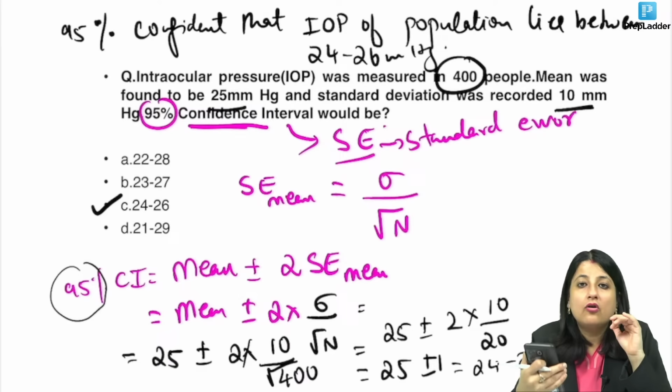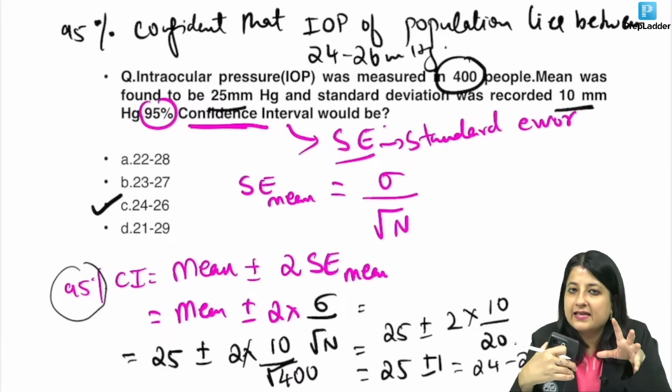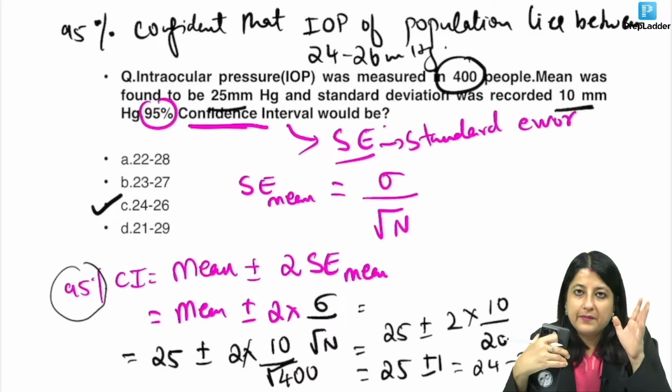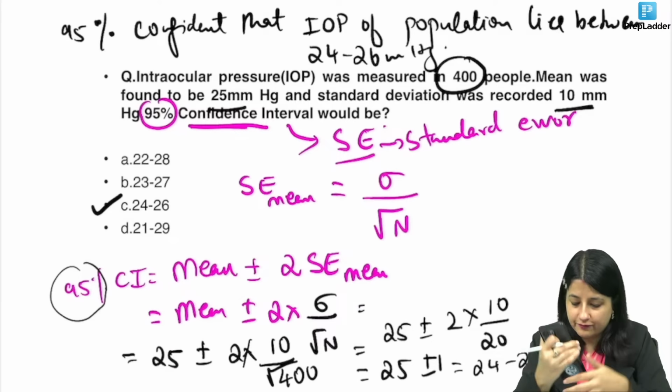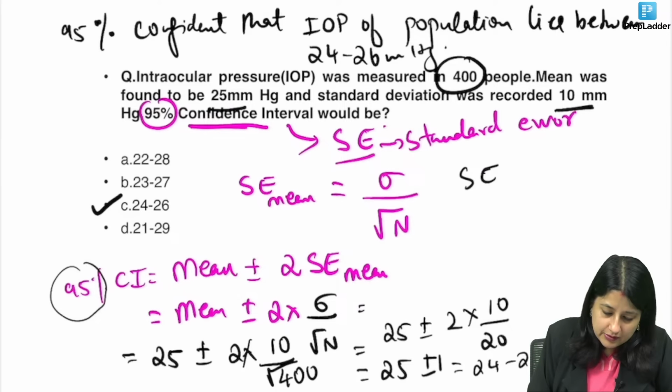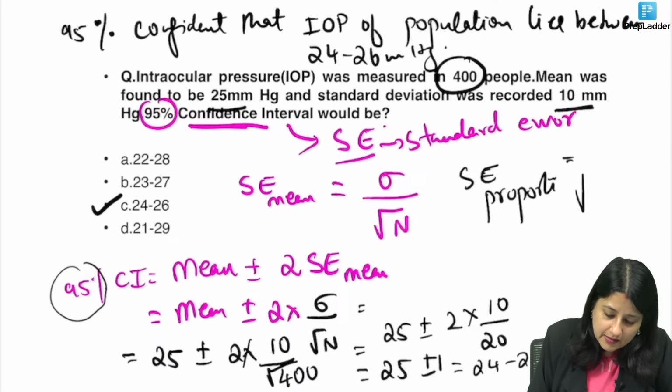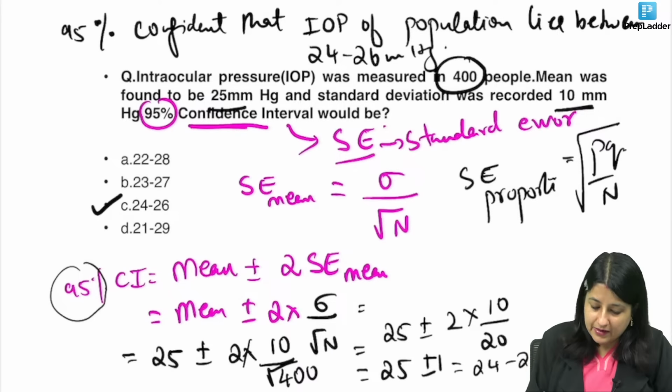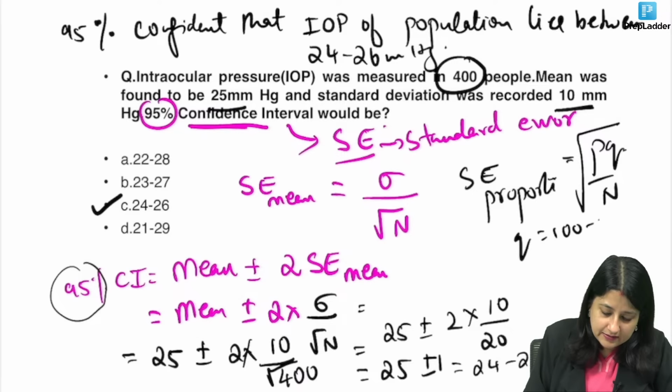In this confidence interval, you will either take standard error of mean or proportion. If they give you in terms of mean, in terms of standard deviation, you will take standard error of mean. Otherwise there is one more thing, standard error of proportion, in which the formula was square root of PQ by N. P was the prevalence and Q was 100 minus P.